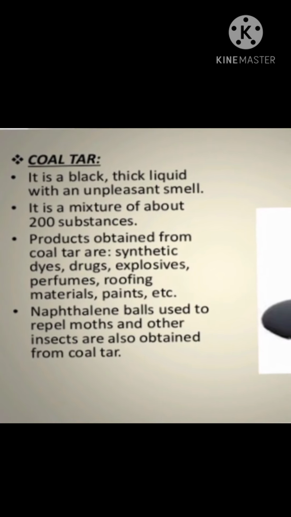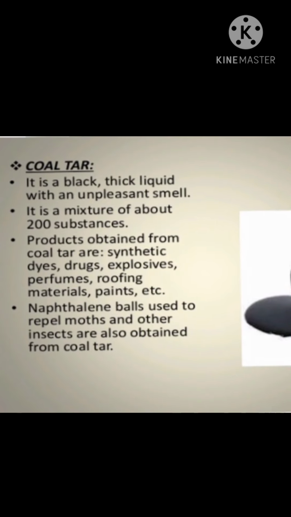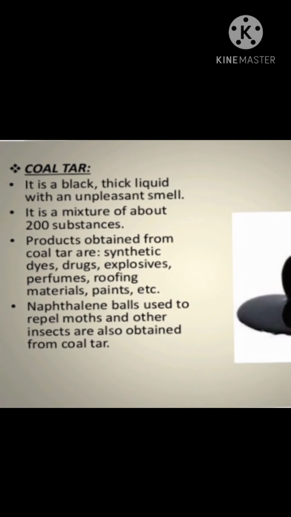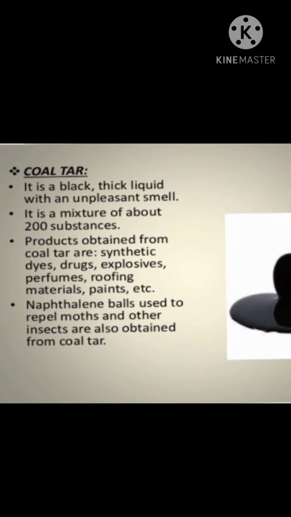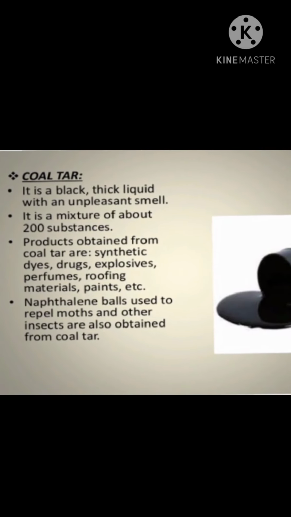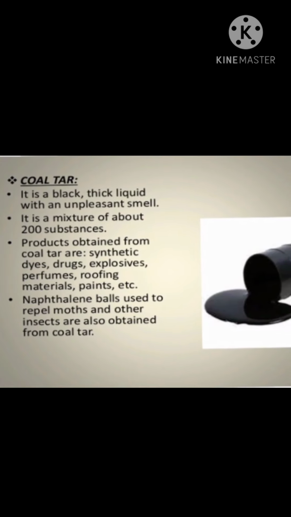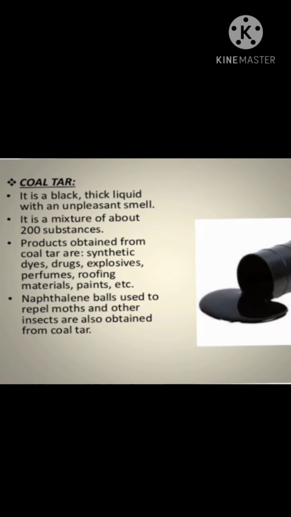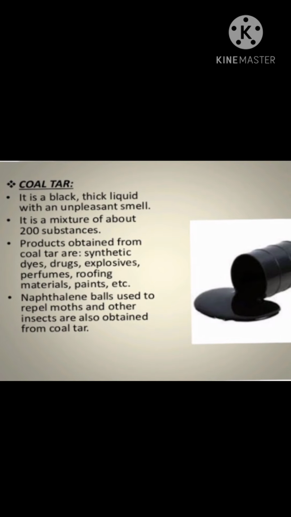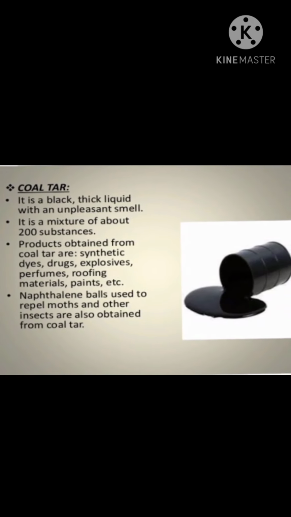It is a mixture of about 200 substances. Products obtained from coal tar are synthetic dyes, drugs, explosives, perfumes, roofing materials, paints, etc. Naphthalene balls used to repel moths and other insects are also obtained from coal tar.